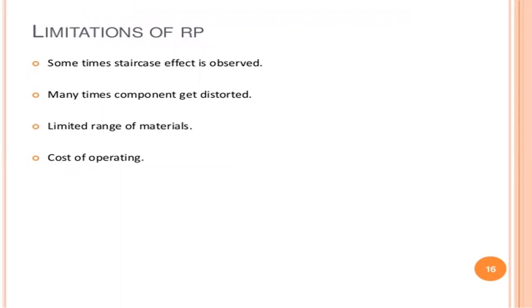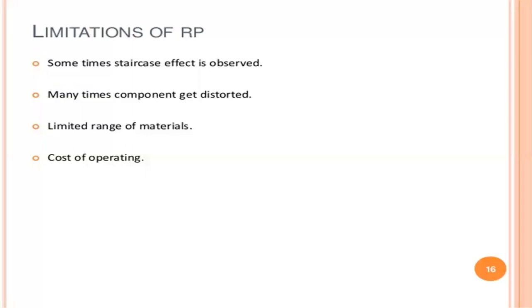And the limitations. Sometimes a staircase effect is observed. Many times the component gets distorted. Limited range of materials, and the cost of operating is very high. With limited range of materials, I cannot combine three or four different types of materials to form only one product.